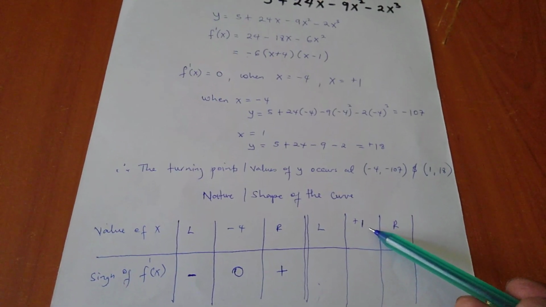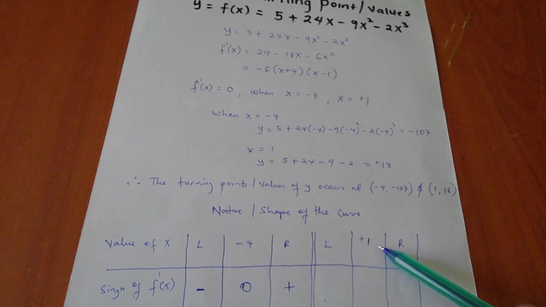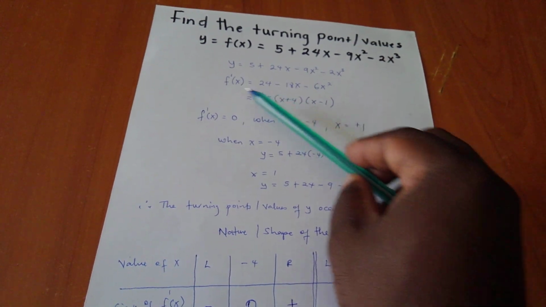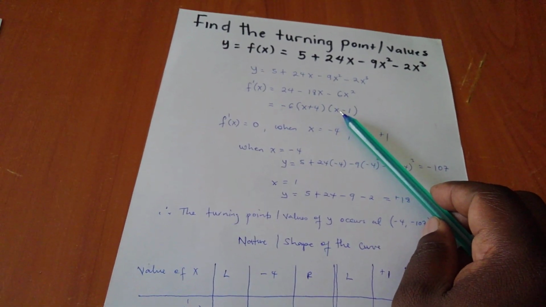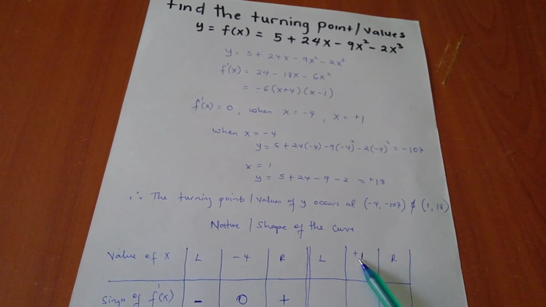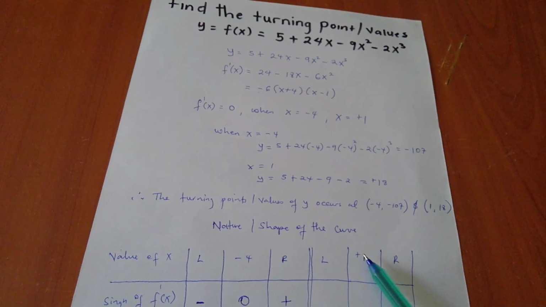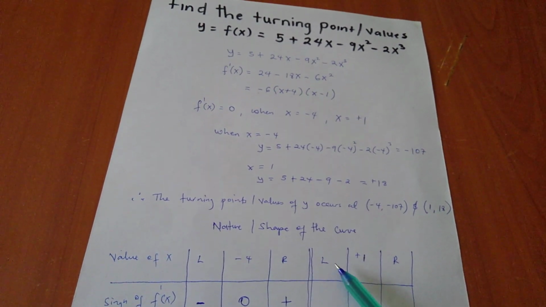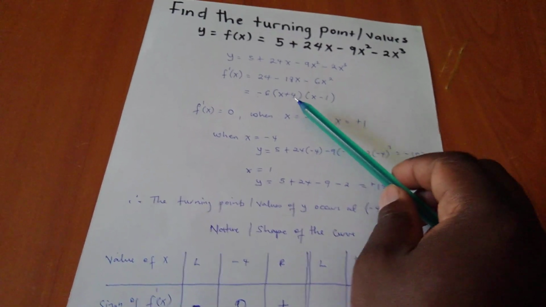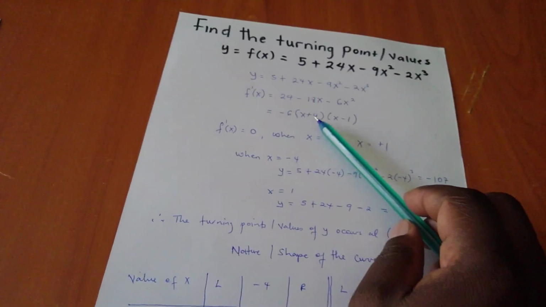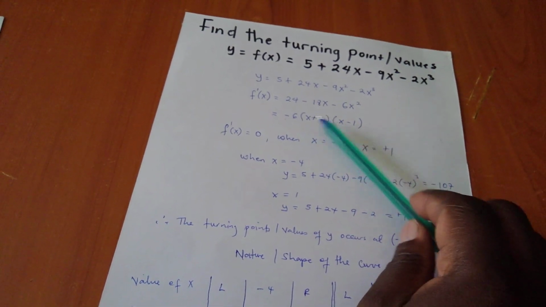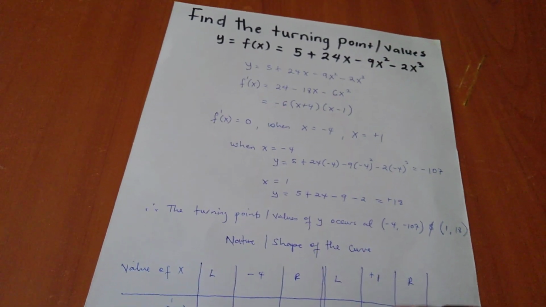So taking the +1, remember these values are got immediately when we equate the dy/dx equals to 0. If I take to the left of the number line, from +1 going to the left, let me take 0. If I put in here 0 and I put in here 0, everything in here, if I multiply, I'll be able to get a positive value.